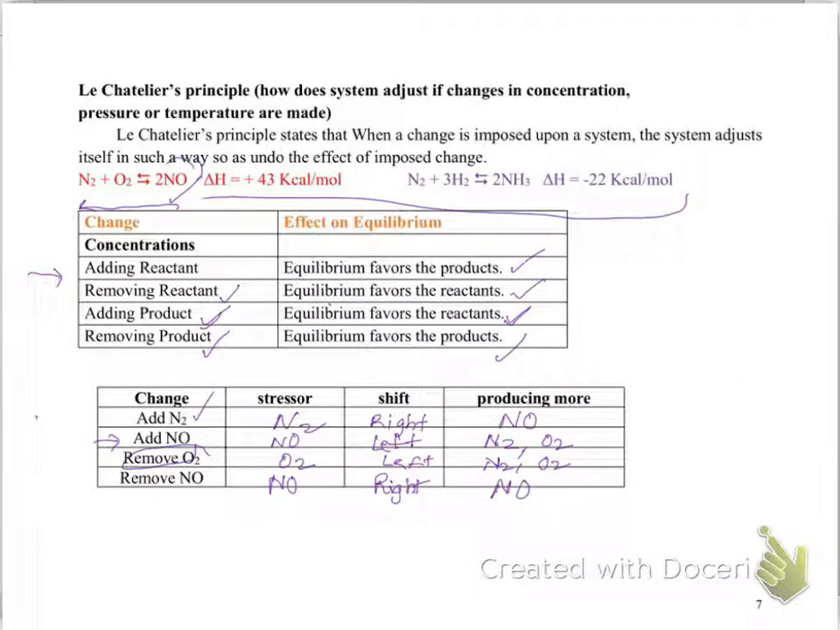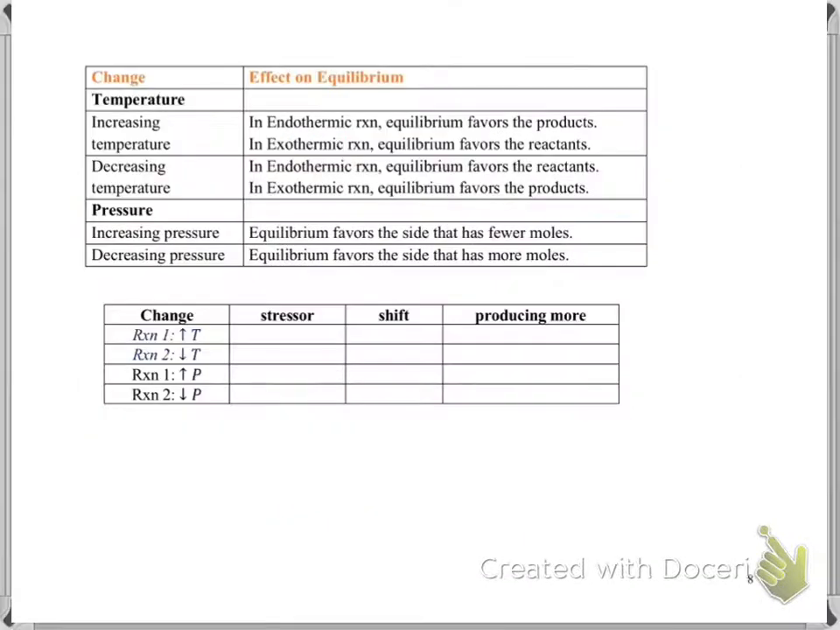So the point is, when the reaction is in equilibrium and you add or remove reactants or products, you can make the reaction move in one particular direction. Similarly, what's the effect of the temperature?